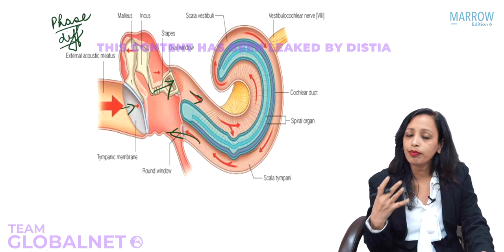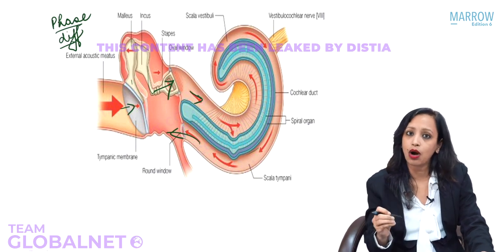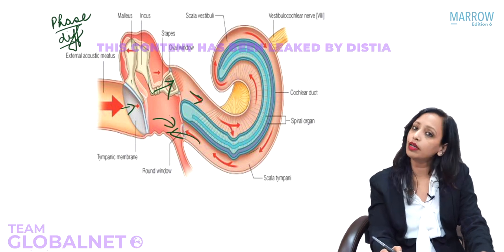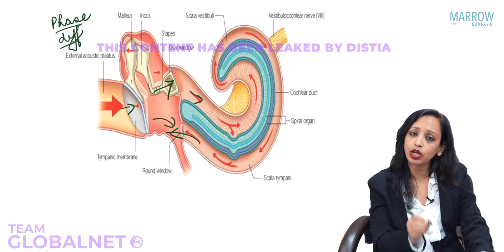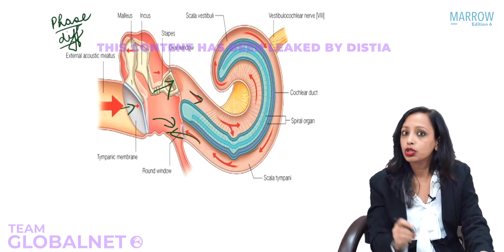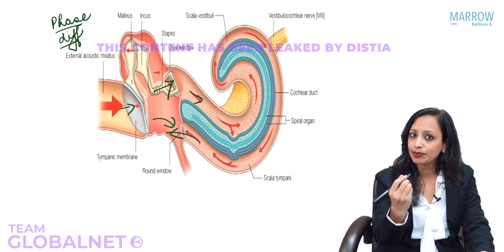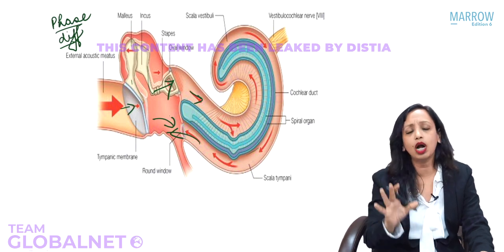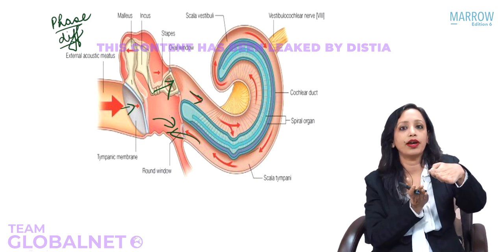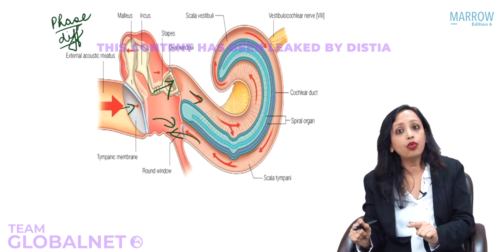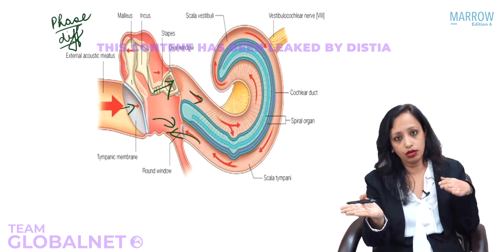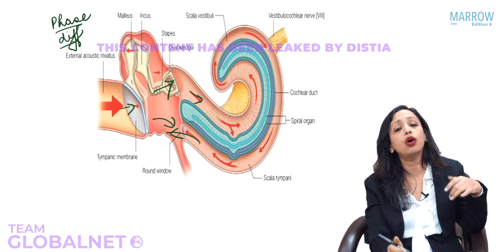But the whole of the tympanic membrane moves, which means that some sound, because of vibration of the tympanic membrane, directly goes to the round window. But since the ossicular chain is the preferential pathway, sound reaches the oval window much before it reaches the round window. So when the sound is present at the oval window, at the round window sound has not yet reached. So at the level of the oval window, compression; at the round window, rarefaction. Now when the sound reaches the round window, the sound at the oval window is over. So compression at the round window and rarefaction at the oval window.